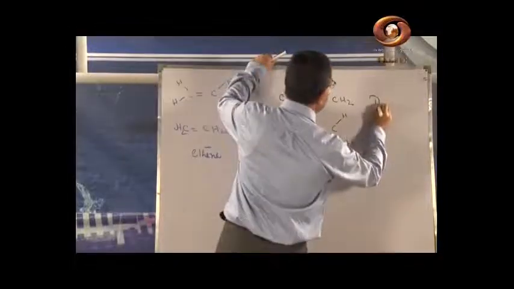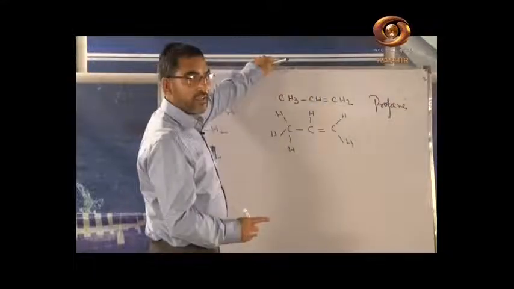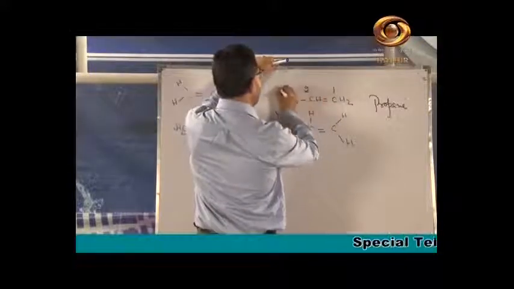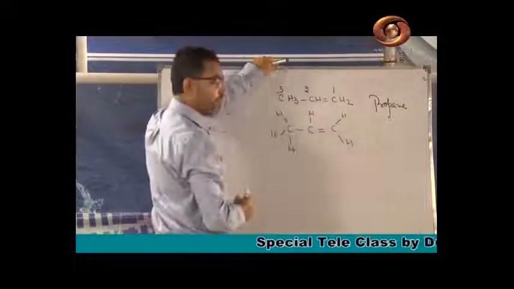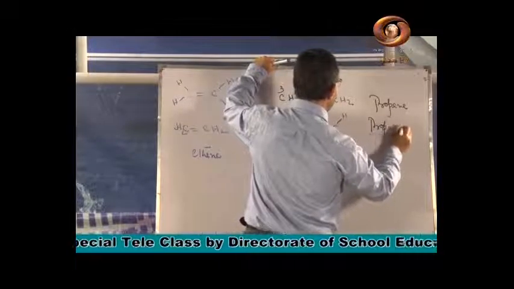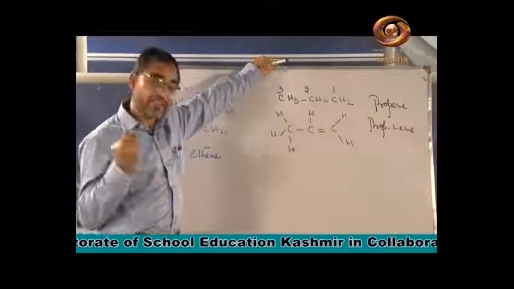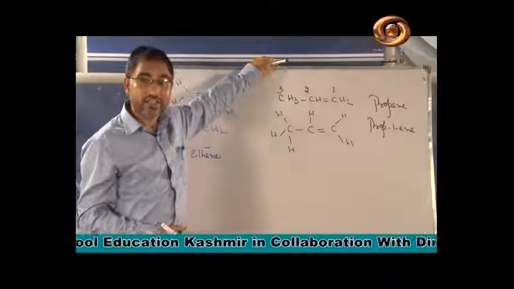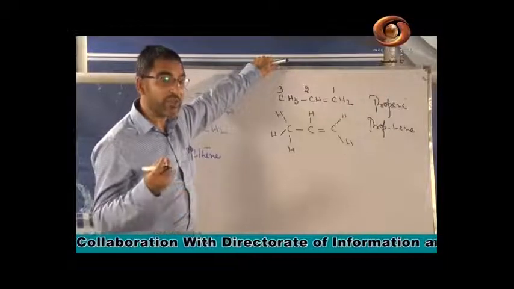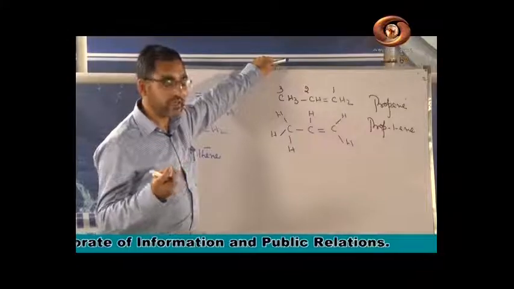We can write the name of the compound is propene. But appropriately, sometimes if there is a written, the option is like this in your examinations, this is 1, 2 and 3. It is the prop-1-ene, means double bond की जो position है वो कार्बन नंबर 1 पर है. Whether you will write propene or prop-1-ene. Prop means there are 3 carbons in the chain, and double bond is at position number 1. Whether you will write prop-1-ene or propene, both the names are correct.